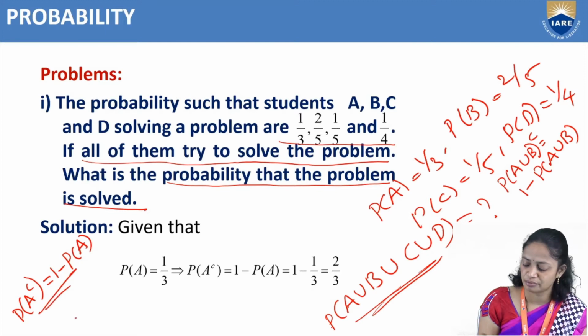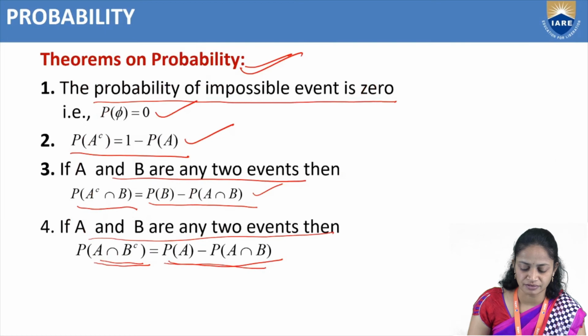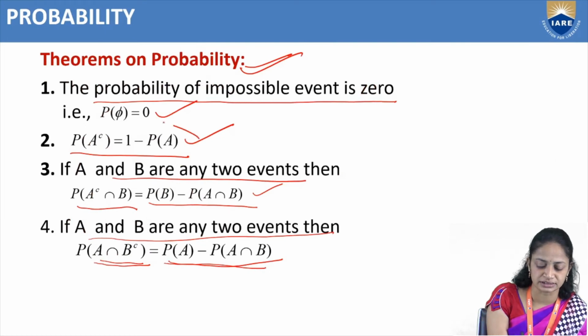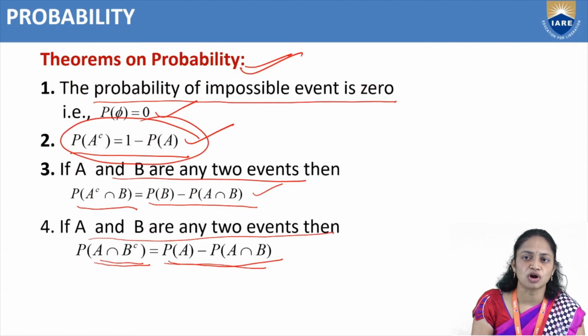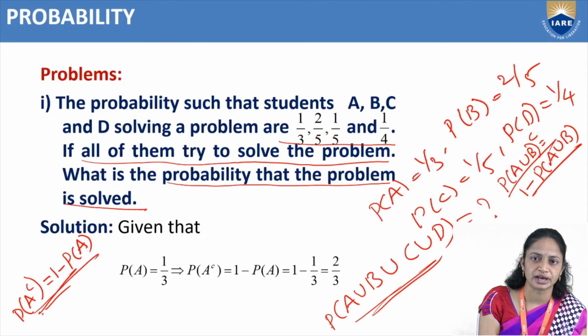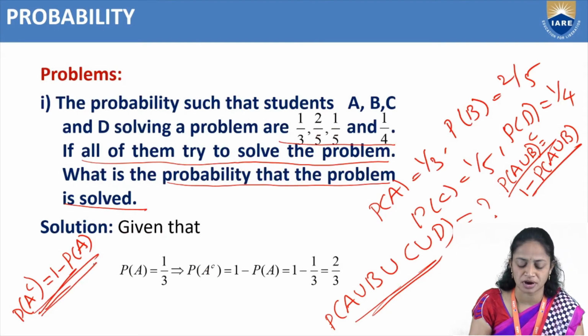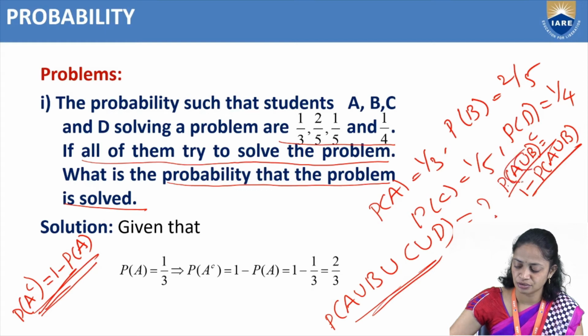So from this formula we can write this one. So here we have a formula, the second theorem. From the second theorem, probability of A complement equal to 1 minus P of A. So from that we can find probability of A union B. So in place of A, here we need to write A union B.